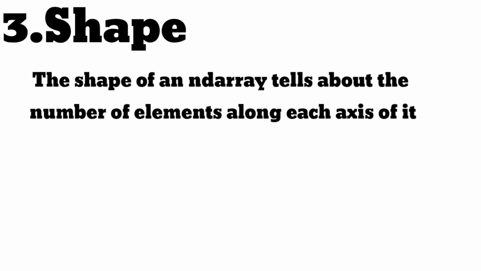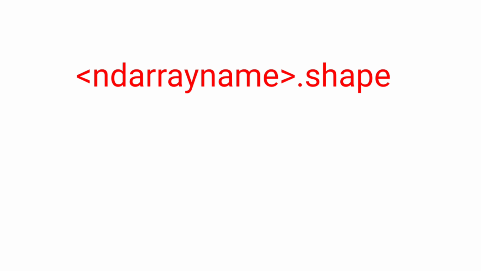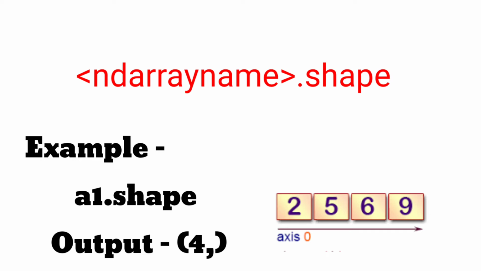Now we will talk about shape. The shape of an ND array tells about the number of elements along each axis of it. The shape of an ND array is in the form of a tuple, where the number of elements on axis 0, axis 1, axis 2, etc. are stored as elements of the shape tuple. If you want to check the shape of your array, you just type the name and then .shape and press enter. It will show the shape of your array.